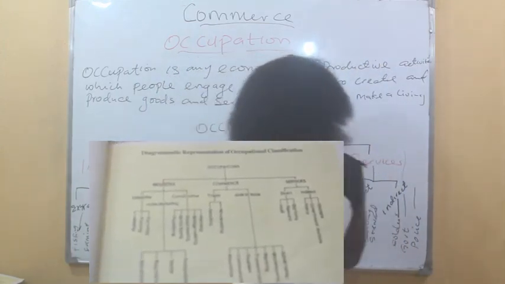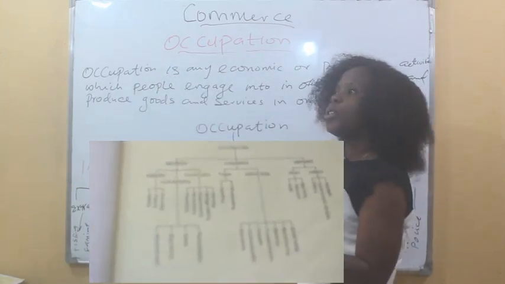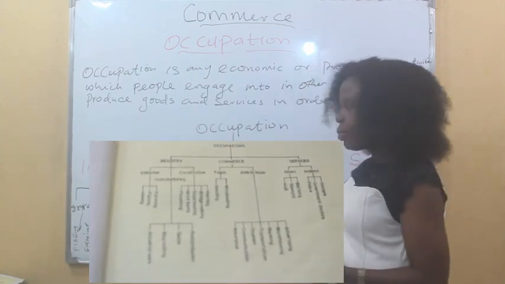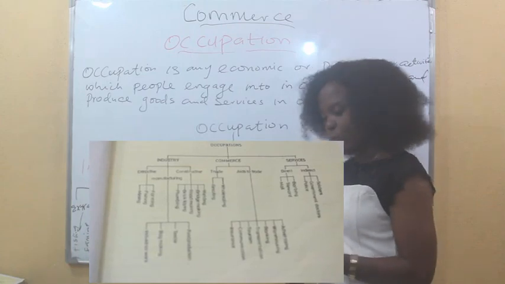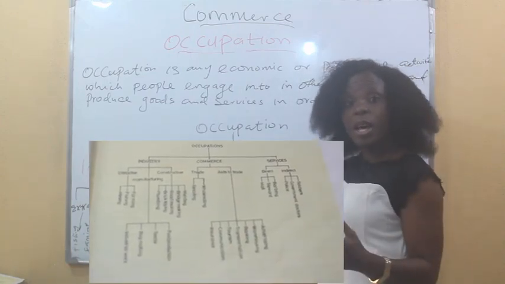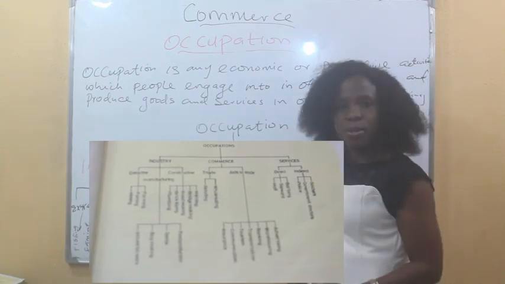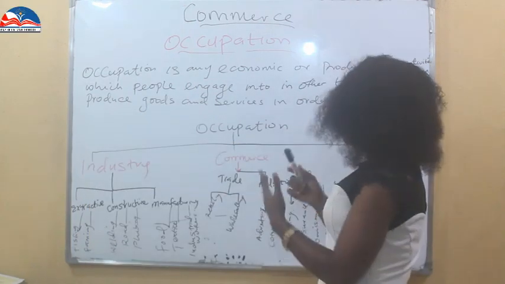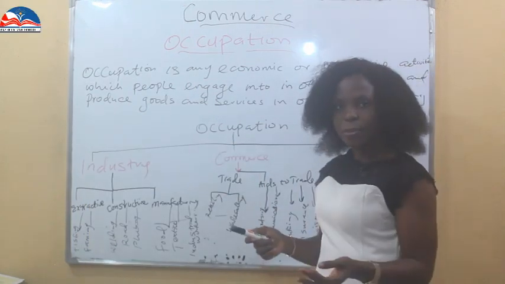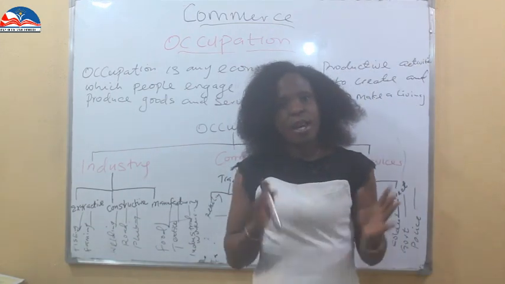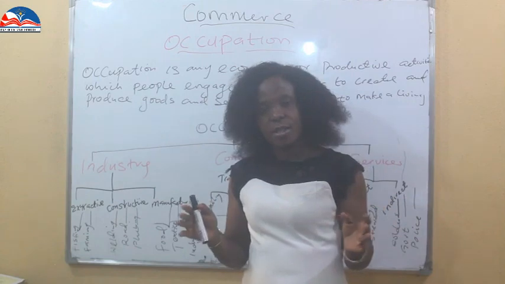These are the three main areas occupation covers. Under industry, we have the extractive industry, the manufacturing industry, and the constructive industry. Under commerce, we talk about trade and aids to trade. Then under services, we have direct services and indirect services.